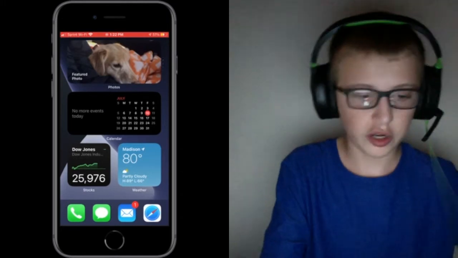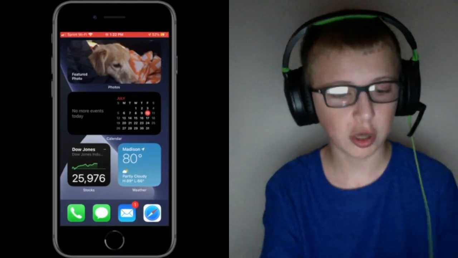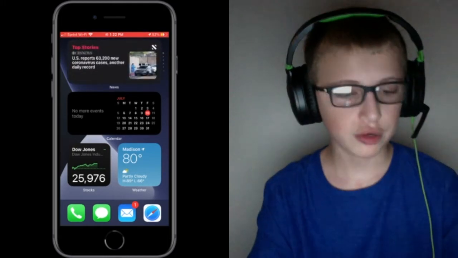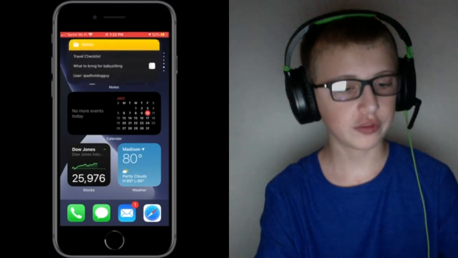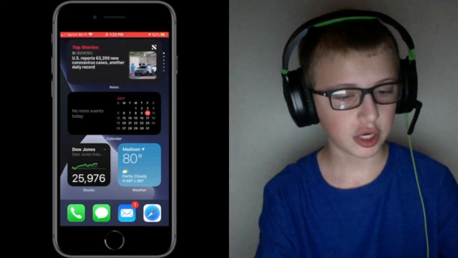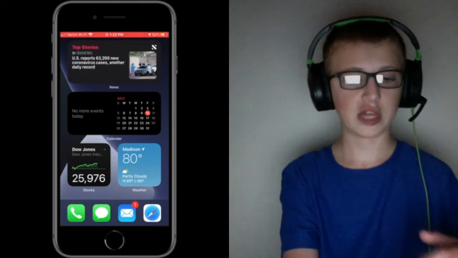It's really neat. They're interactive. So we have, this is called a Smart Stack. It's essentially a collection of widgets, and you can swipe through it, and I have a bunch of things on here. You can have as much as you want. There will be third-party widgets eventually. They're not here yet, though.